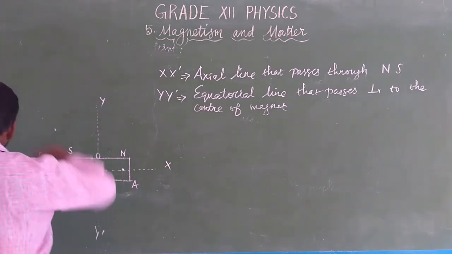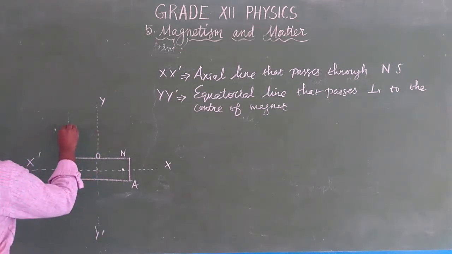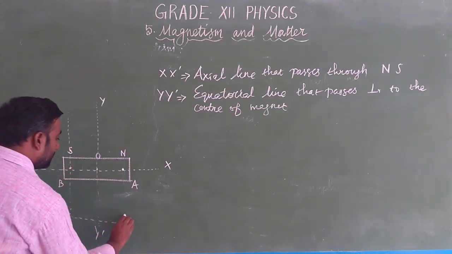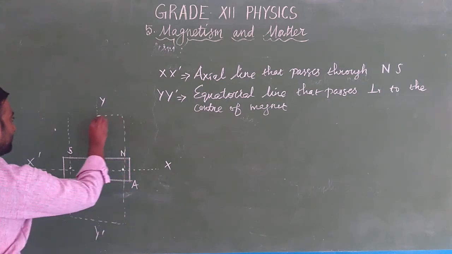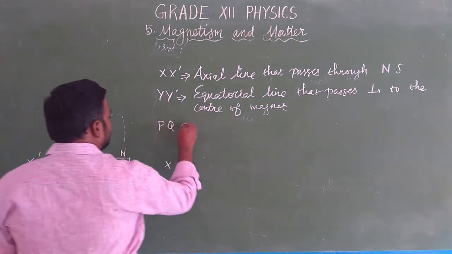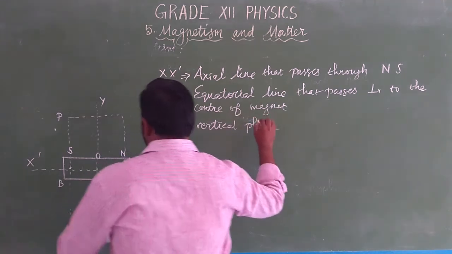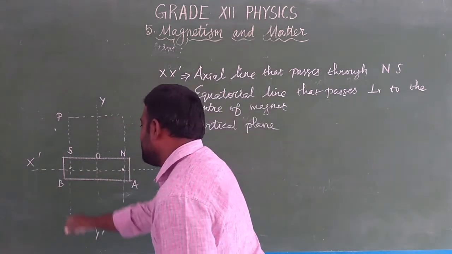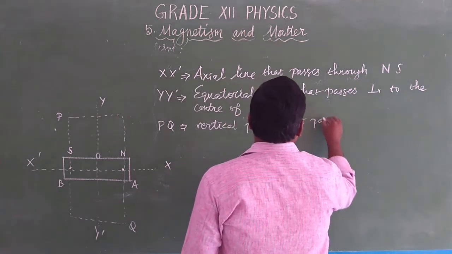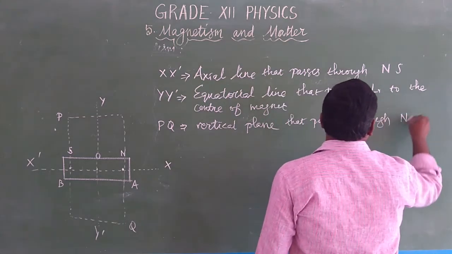And we have another one, that is a vertical plane. So PQ is a vertical plane. This is P and this is Q. The vertical plane PQ passes through the north and the south of the magnet.